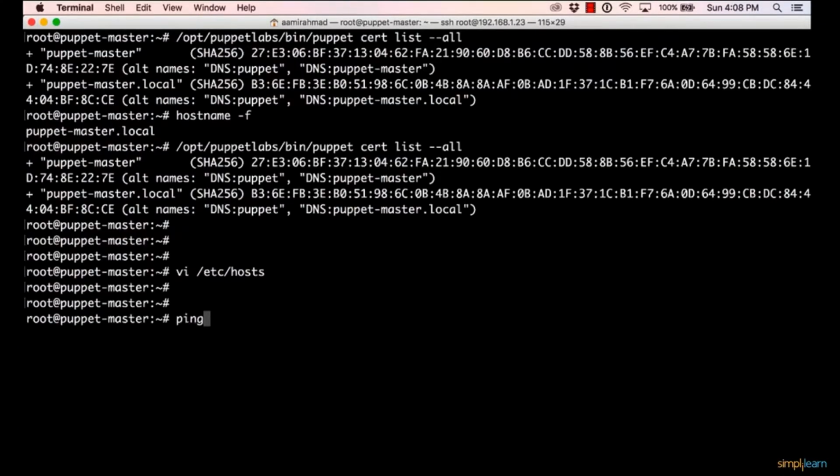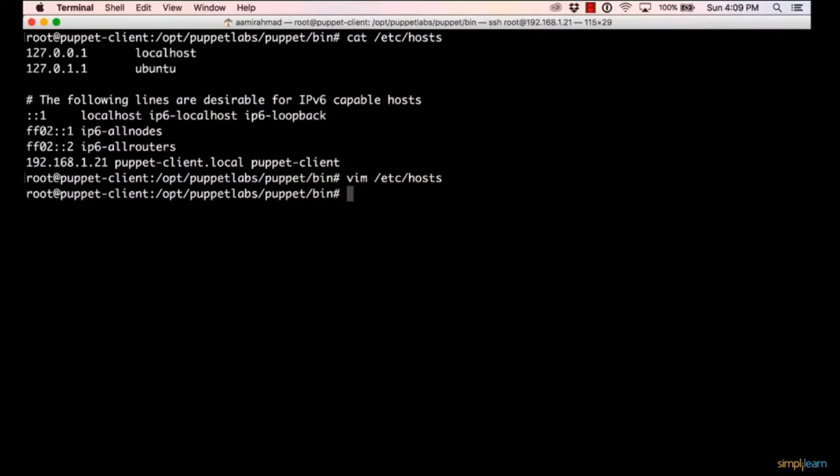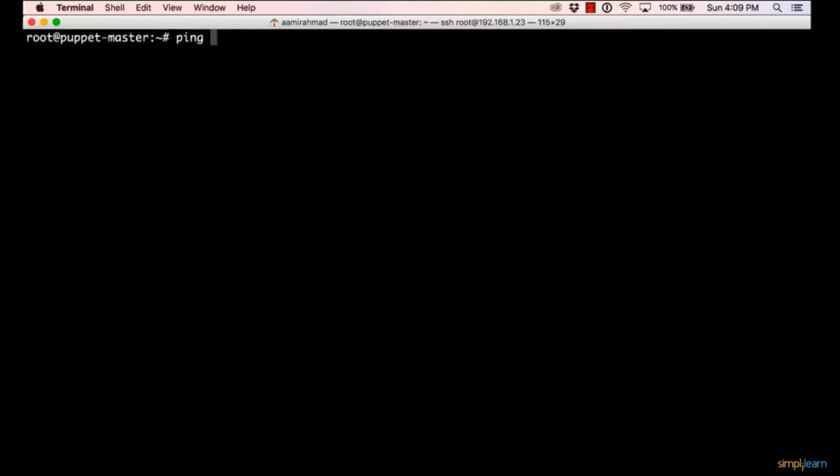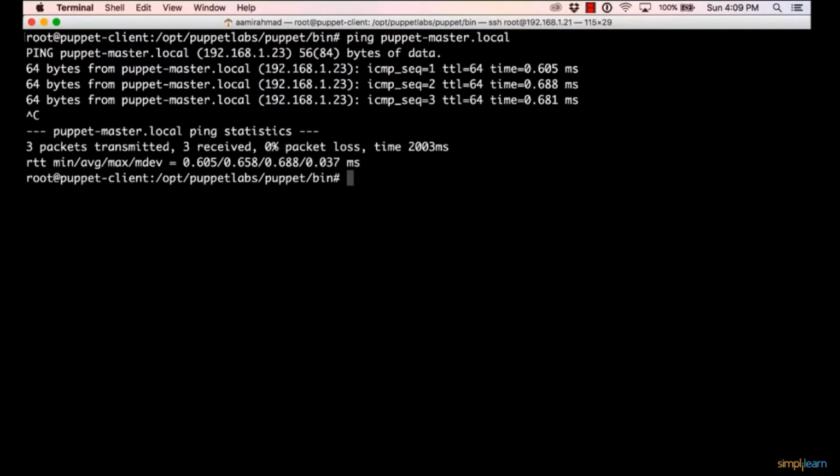Okay, now both the servers will recognize each other because one of them has the host entry of the other. So if I do from the master ping puppet-agent.local, if I ping the agent from the server, puppet-client.local is able to ping it. And if I ping the master from the client, if I say ping puppet-master.local, both of them will be able to ping each other.